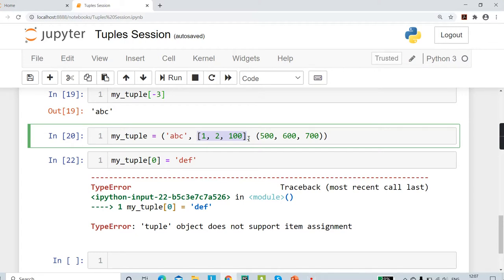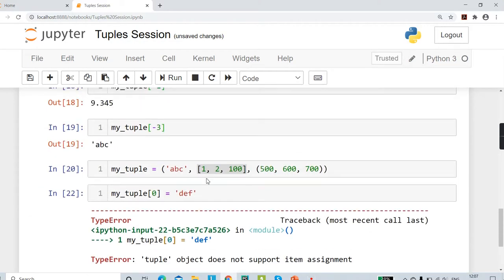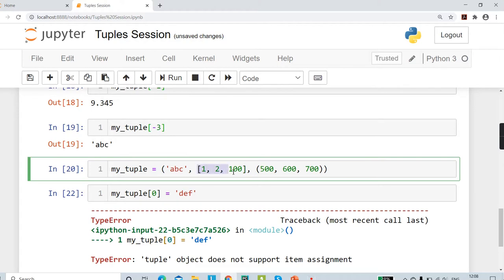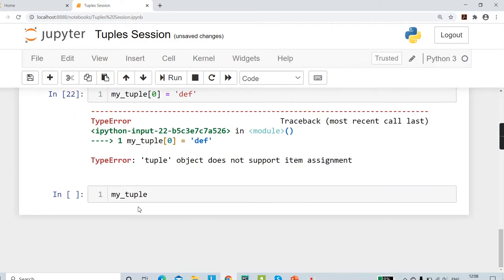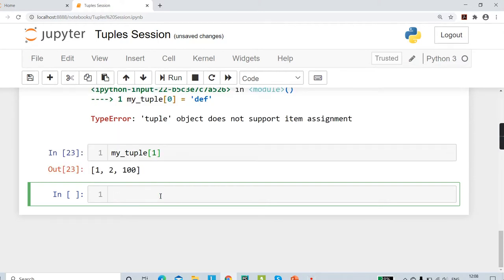So the next question that would come is, we have a list inside a tuple. So can we change any particular element inside the list? The answer is yes, we can. Okay. The easiest way of doing this is, so let's say I go for my tuple and this list is in our second place. Okay, that is the sequence according to Python is 1.